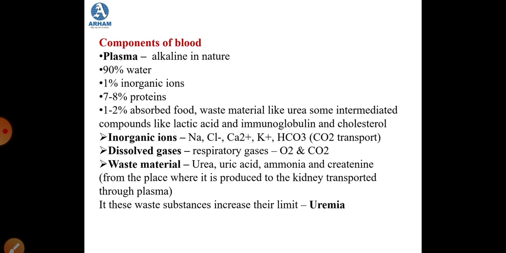So that 1 to 2% of plasma will have absorbed food, it will have waste material like urea, and then there will be some intermediate compounds like lactic acid, and then there will be immunoglobulin, that is the antibody, and cholesterol. Now let us take one by one all the components of plasma. So the first one is inorganic ions.